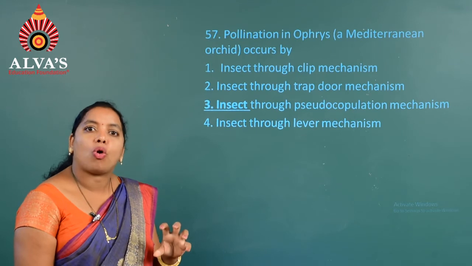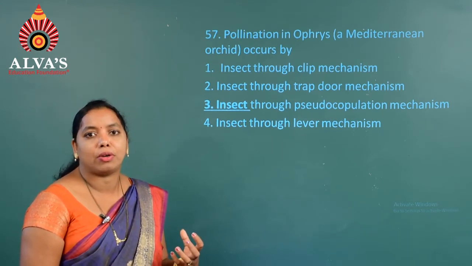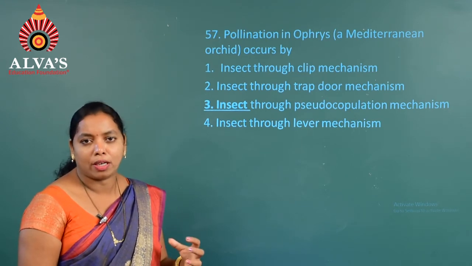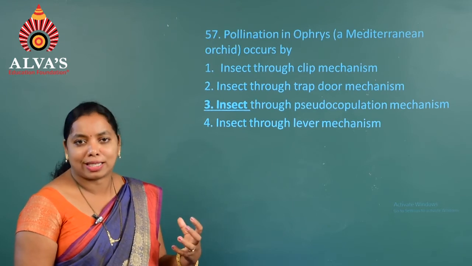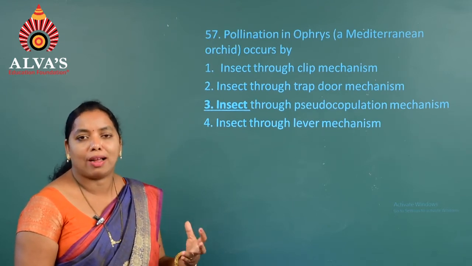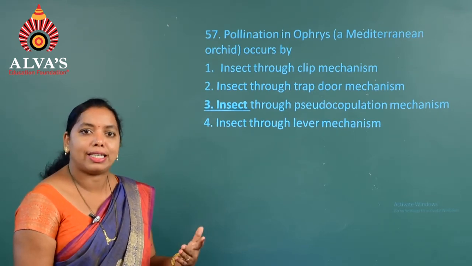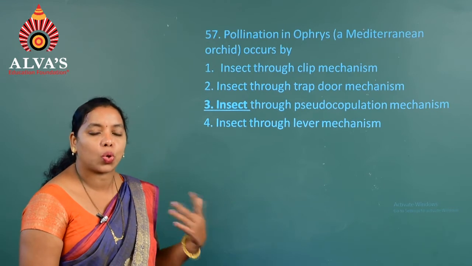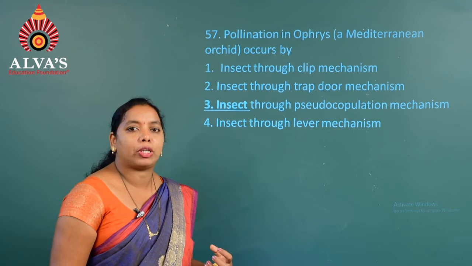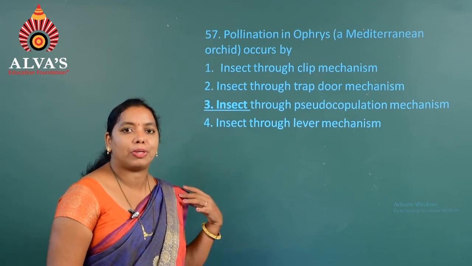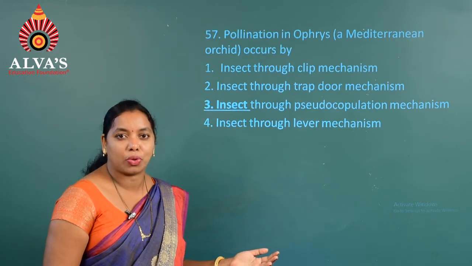The orchid produces a flower in which one of the petals is modified into a female bee-like structure in its appearance, color, size, etc. Hence, the male bumblebee feels that it is a female bee and pseudocopulates. During this process, the pollen of that flower sticks on the body of the bee, and it goes and sits on other flowers for pseudocopulation.